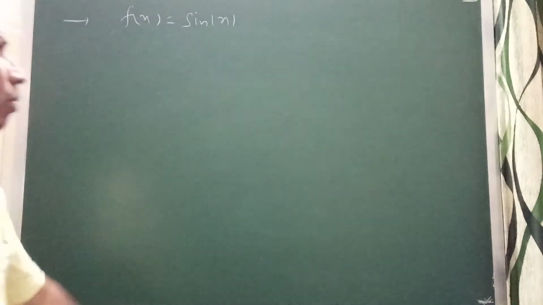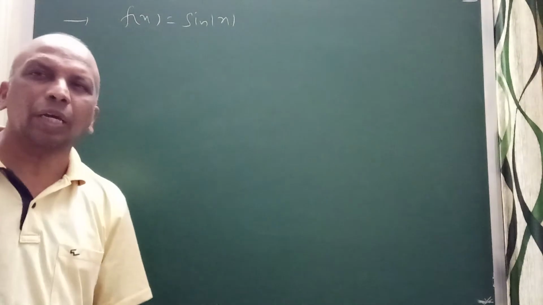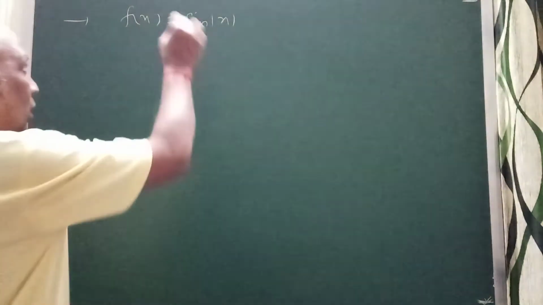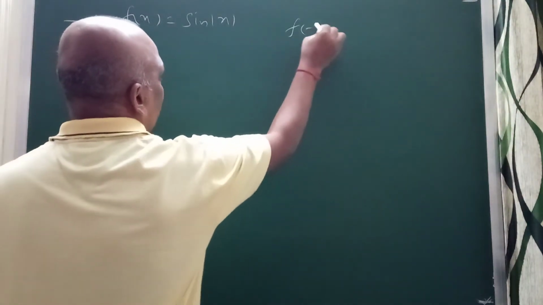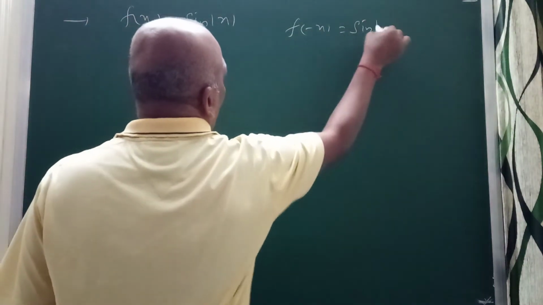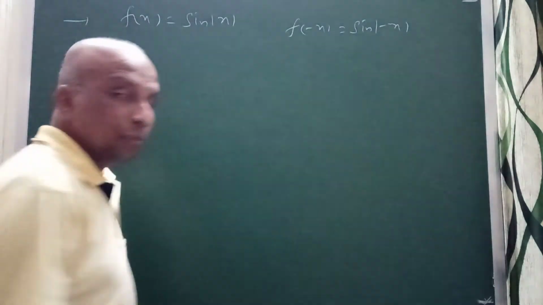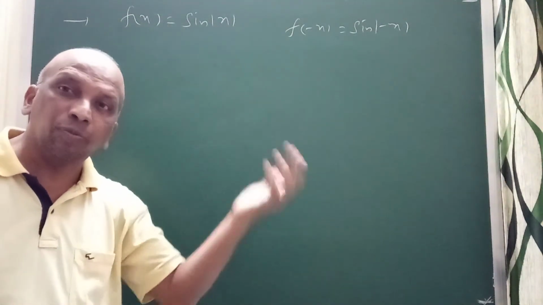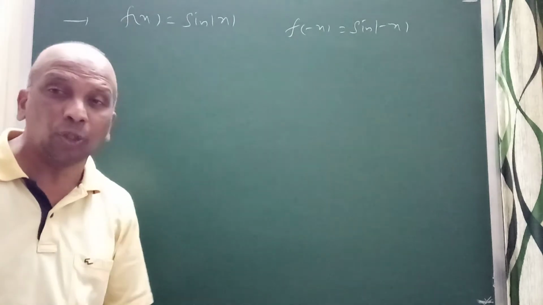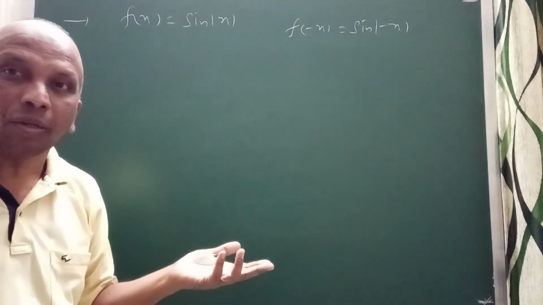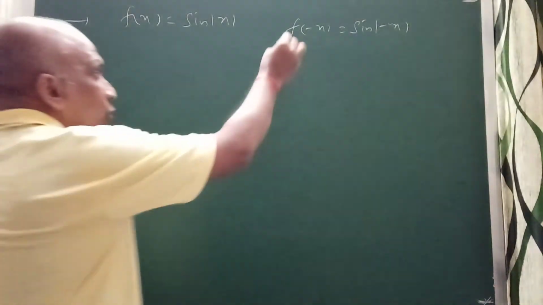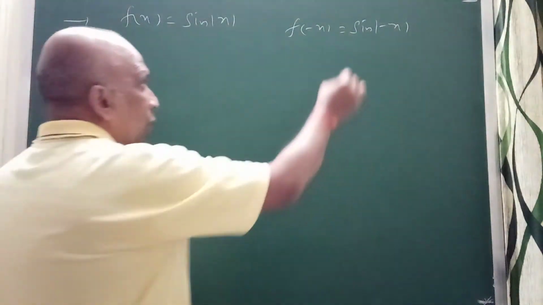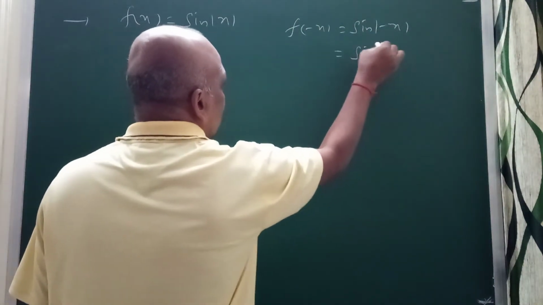Now in this problem, f of x equals sin mod x. Verify whether it's even or odd. Our procedure: f of minus x equals sin of mod minus x. Why? Because we know the domain of mod x is R. That means x and minus x both belong to R. So if you take f of minus x, minus x belongs to the domain of mod x, so you will get sin mod x only.